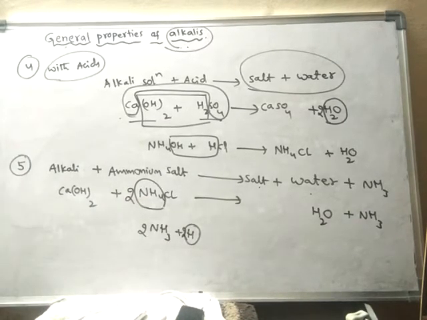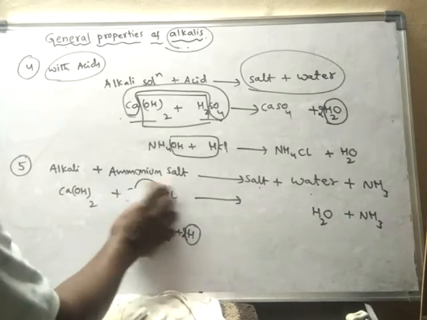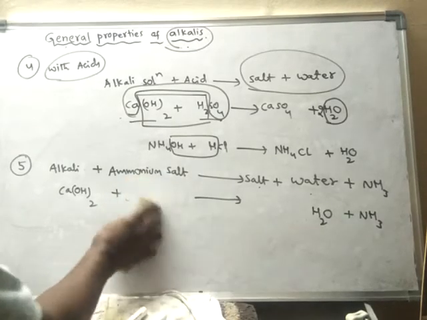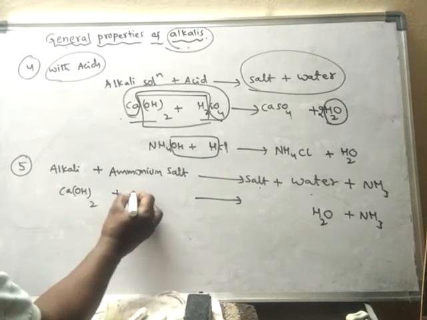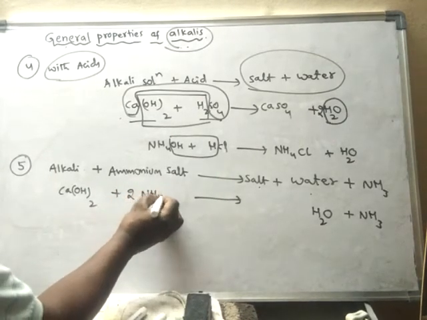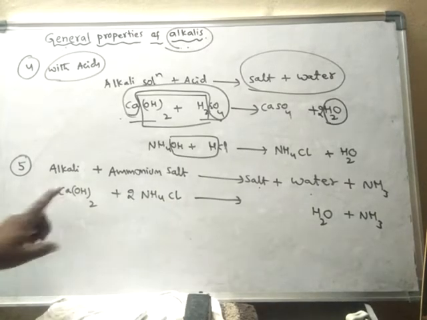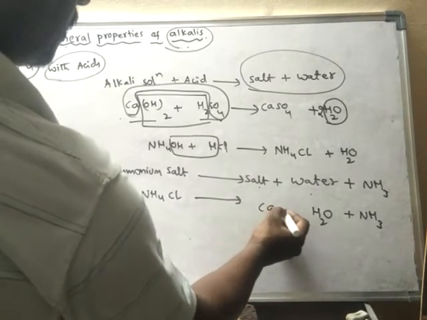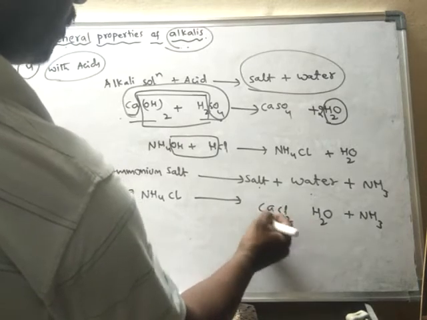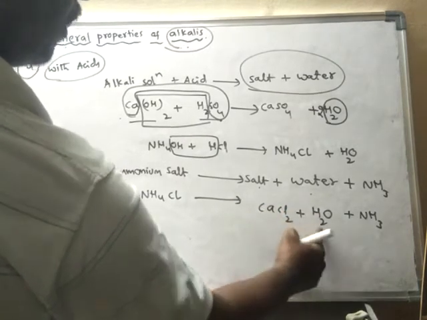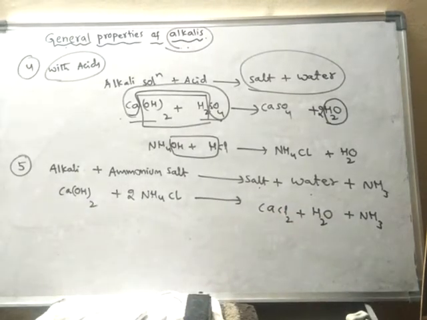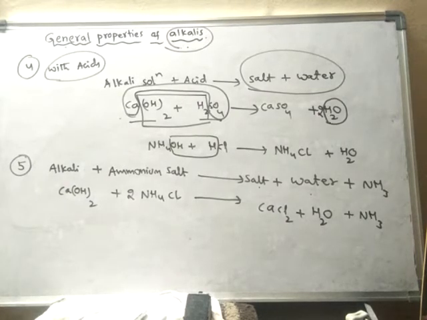Did you understand? And what is left over? 2 chlorines and 1 calcium are left over. So CaCl2 is a salt, calcium chloride, plus water plus ammonia is formed. Ammonia is liberated, ammonia gas is formed.